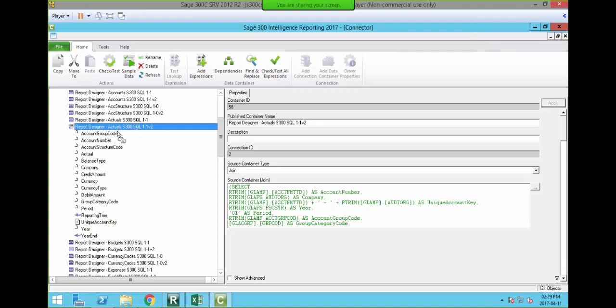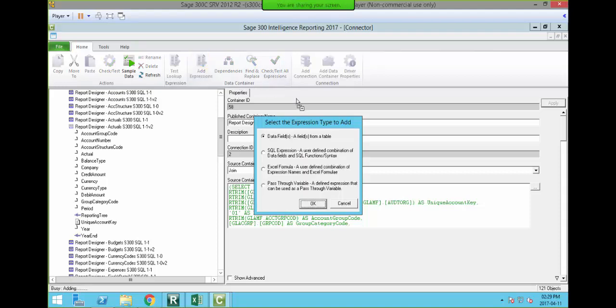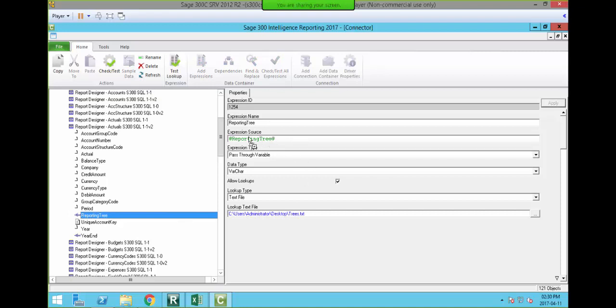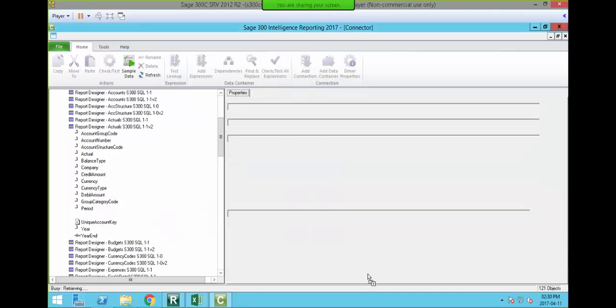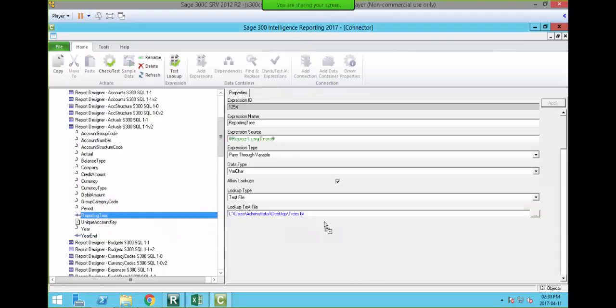Okay, so just to briefly explain how I did that, I clicked on my data container, I clicked add expression, and I said pass-through variable. Then in the pass-through variable, I've just created a pass-through variable reporting trees so that I can capture that data at runtime. I also then added a text file which brings in that drop down list of names. So I've just navigated to my text file, reporting trees, so that I can have a list to choose from at runtime.